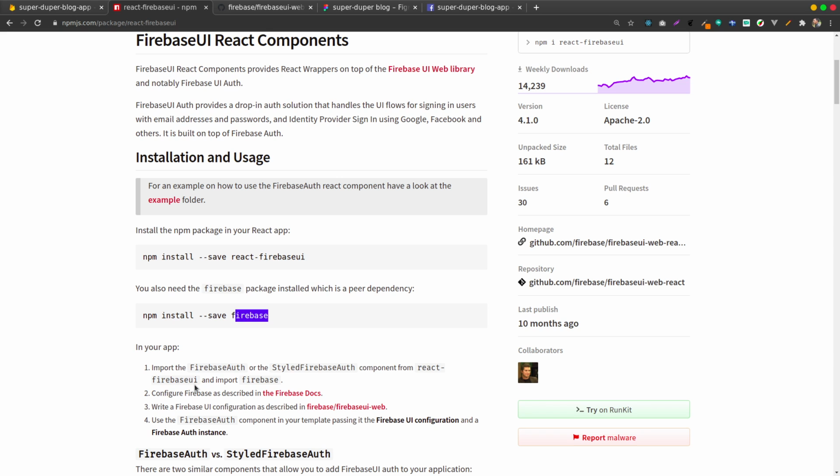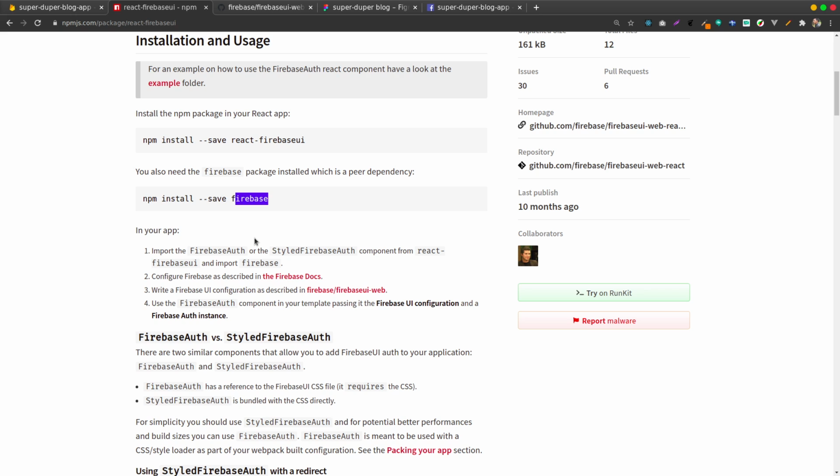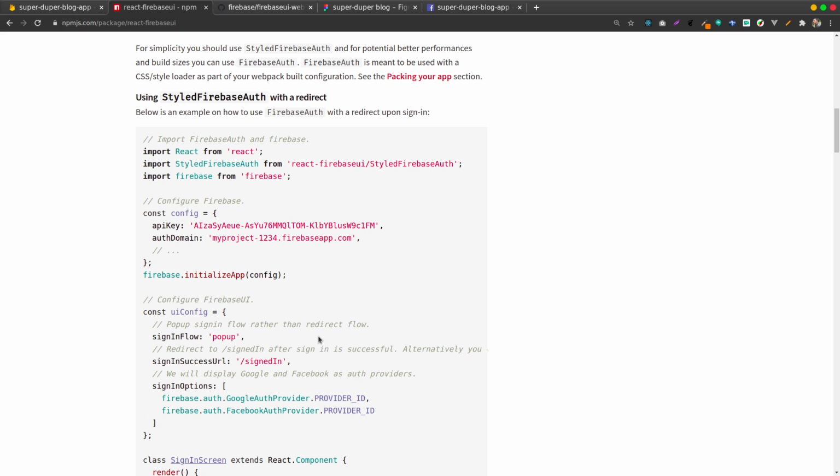let's import Firebase and also React Firebase UI for the styled auth. Now, showing how you can use this, I would use it differently because the app is totally different. If you have a simple app, a simple page, you can copy all this code to work. To be sure everything is running smoothly, I'll say yarn start.